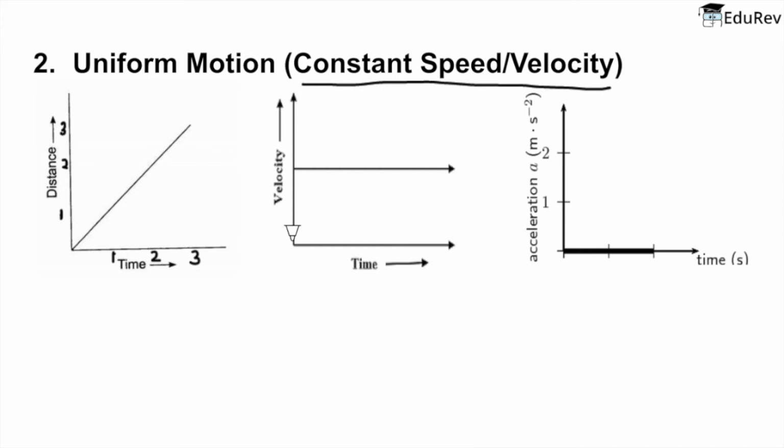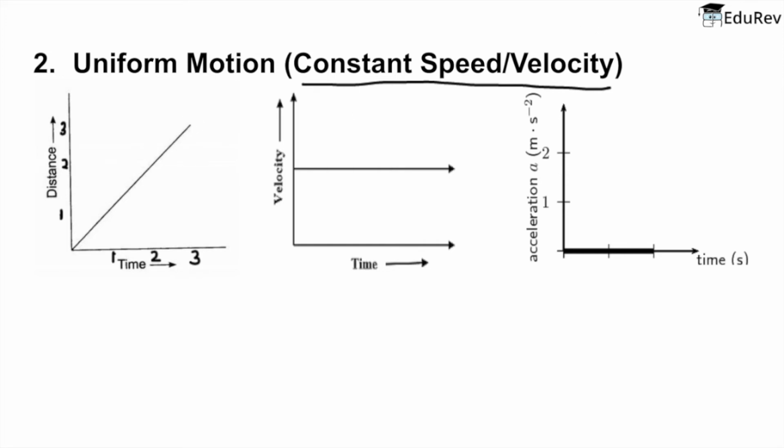If we talk about the distance-time graph here, since it is a constant speed, the change in distance or the change in position will also be constant. Thus, we have a straight line.